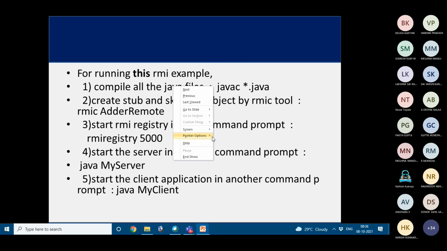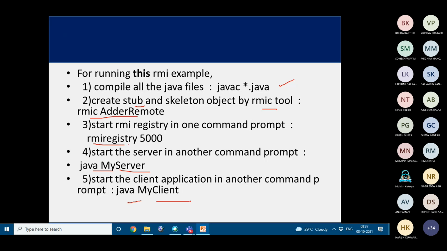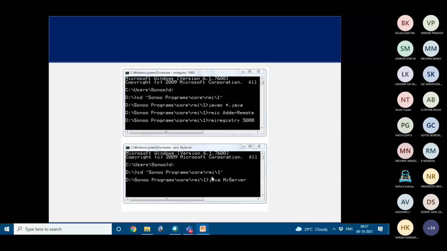So for running this particular example, we have to first compile all the Java files, javac star.java. Then create the stub and skeleton objects by the RMIC tool, rmic AdderRemote. Then start the RMI registry by passing the port number, rmiregistry 5000. Start the server in another command prompt, java MyServer. Then start the client application in another command prompt, java MyClient. So you have seen what the code for MyServer and MyClient is. This is the way you have to compile it.